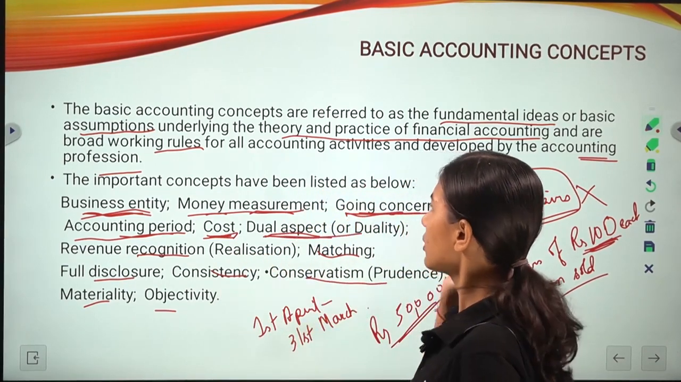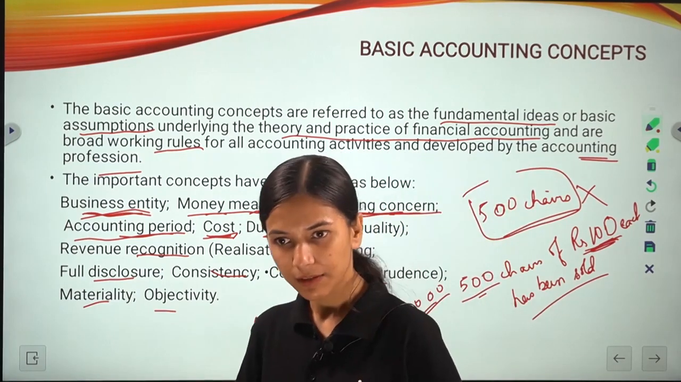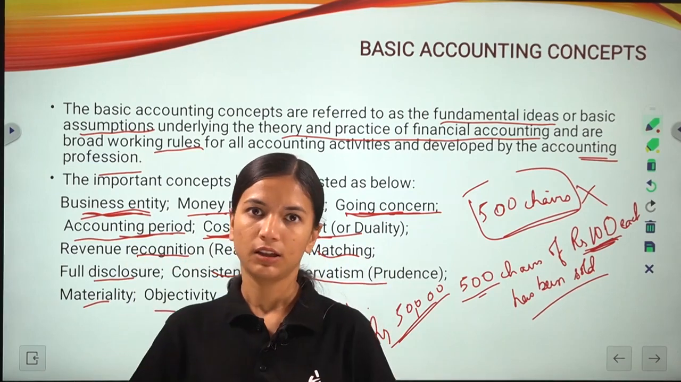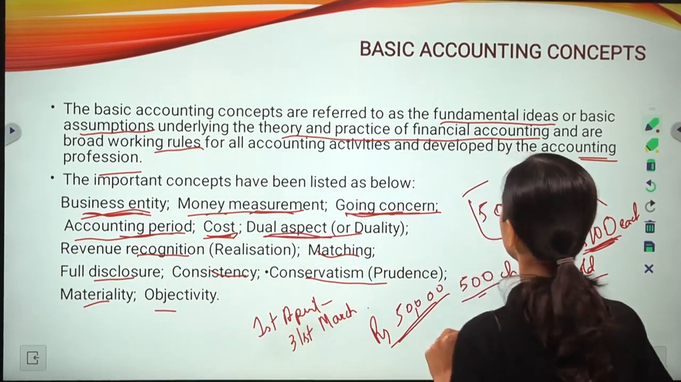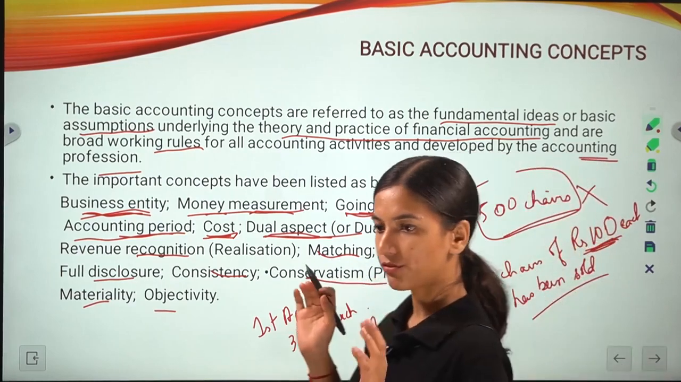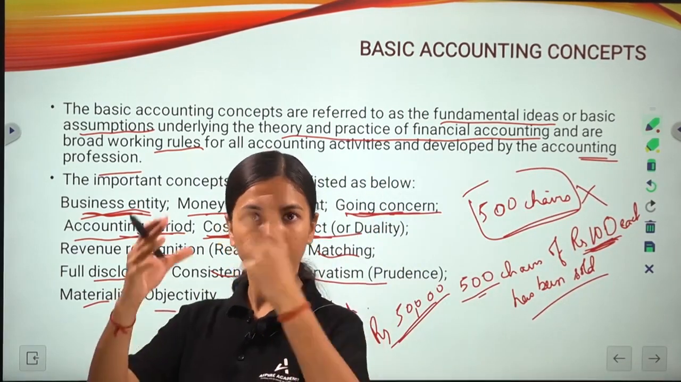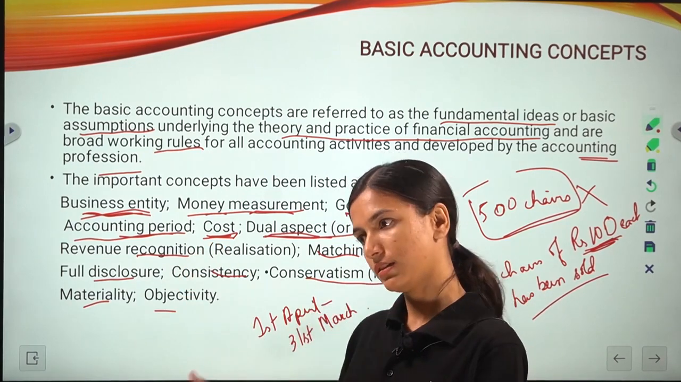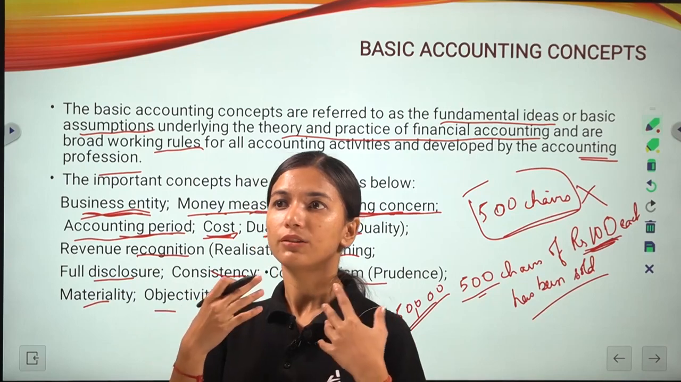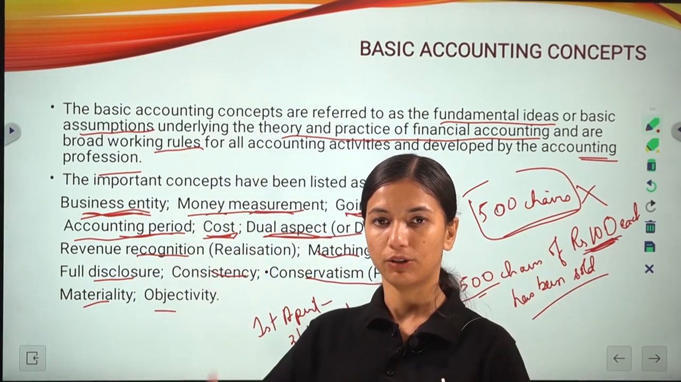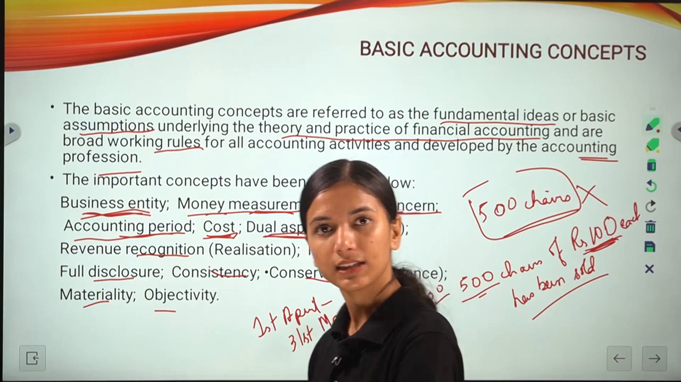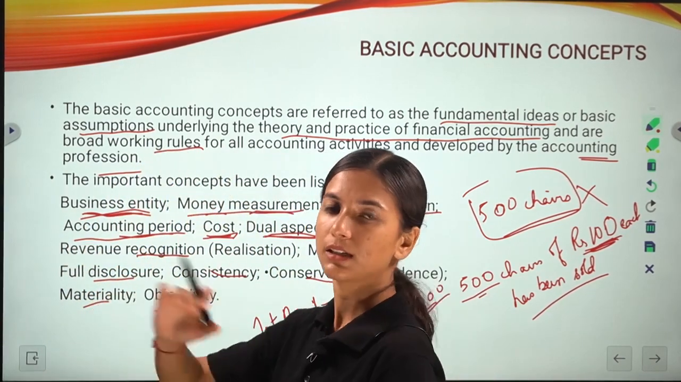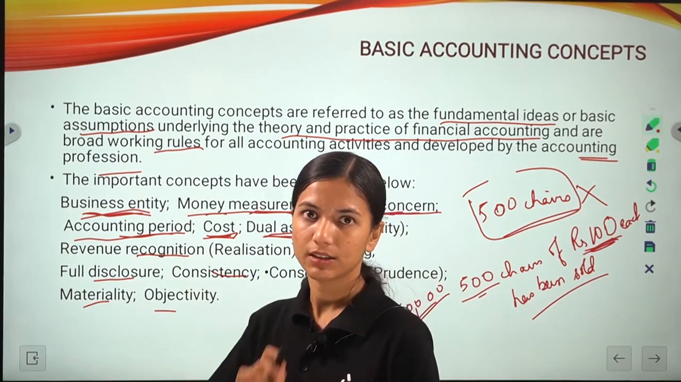Next we have the dual concept, or the duality concept. That means that each and every transaction affects two accounts. For example, someone has brought in some capital. You know what is capital? Capital means the assets, the cash, in the form of assets. If the owner has brought it in and started the business, then those things are your capital. The amount that has been invested in the business at the starting point is your capital.